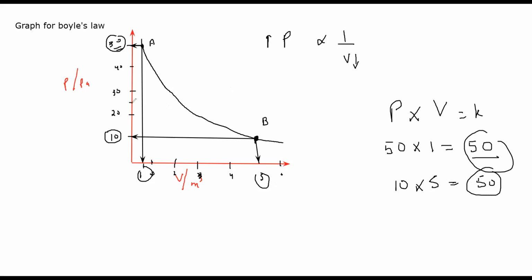For example, I took another point C where the pressure was 25. When I find the volume, the volume will be 2. So you can see 25 multiplied by 2, what will I get? I will again get 50. So when two quantities are inversely proportional, the product at any point I take for the two quantities, I will always get the same result.